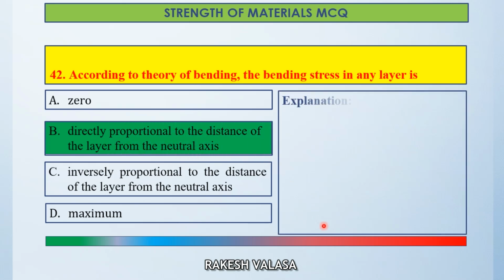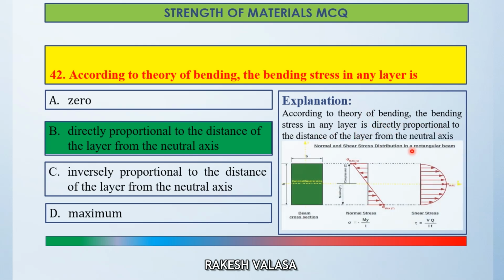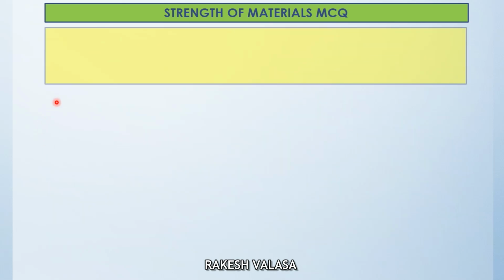Let us see the explanation. According to theory of bending, the bending stress in any layer is directly proportional to the distance of the layer from the neutral axis. You can also see the given figures. Normal and shear stress distribution in a rectangular beam. This is the normal stress, this is the shear stress. So the correct answer is option B, that is according to theory of bending, the bending stress in any layer is directly proportional to the distance of the layer from the neutral axis.